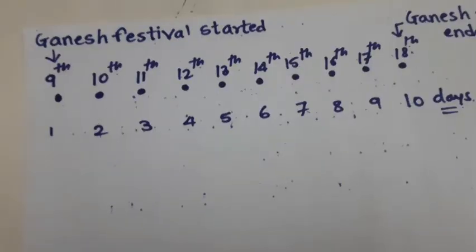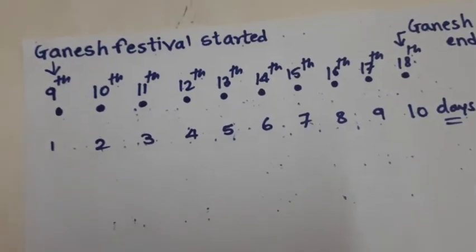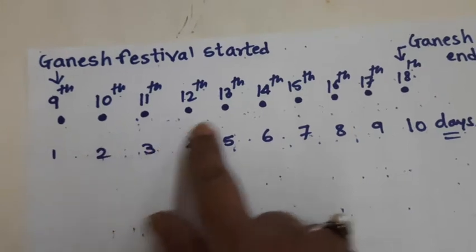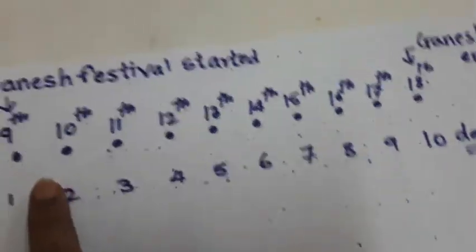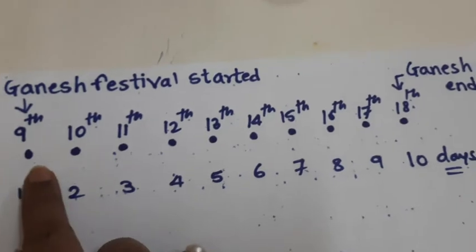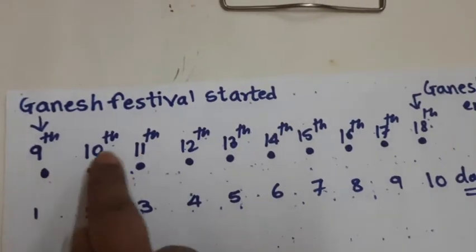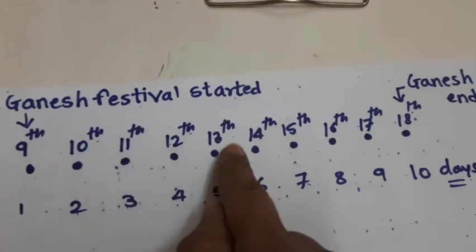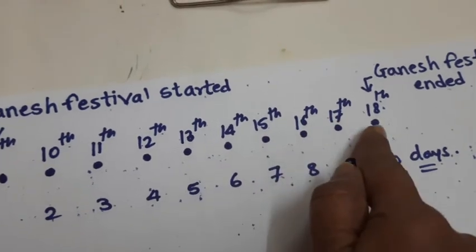Okay, so I would like to show you with the help of these dots. If you see here, you got 9 days, but if you see from 9th till 18th, how many days are there? I have written the dates here: 9, 10, 11, 12, 13, 14, 15, 16, 17, 18.